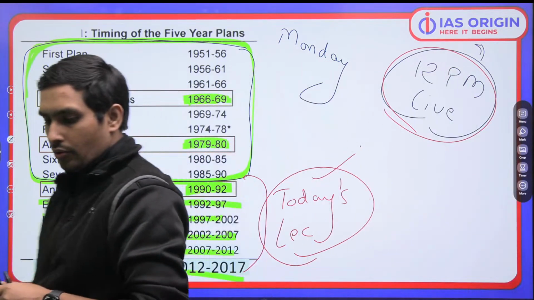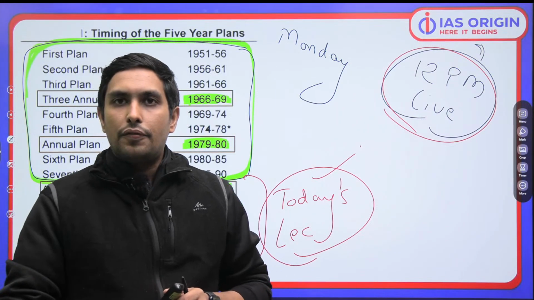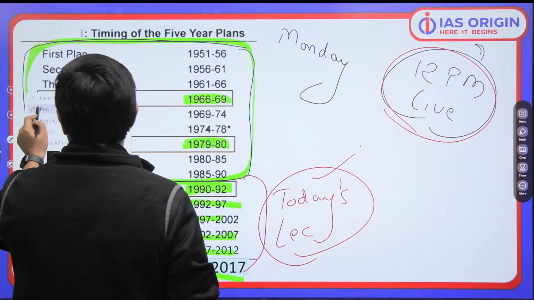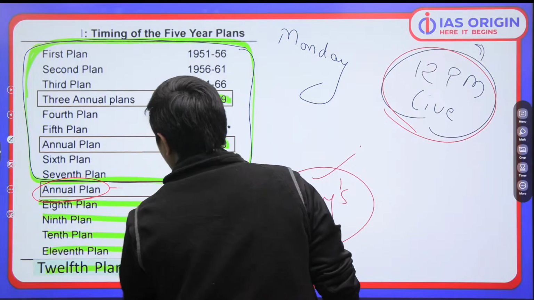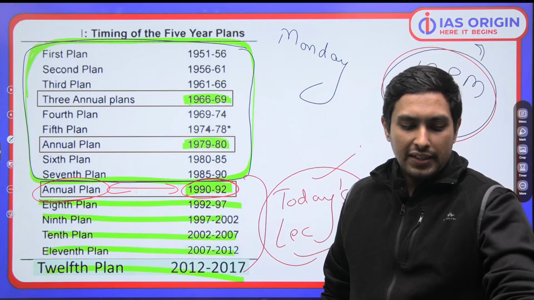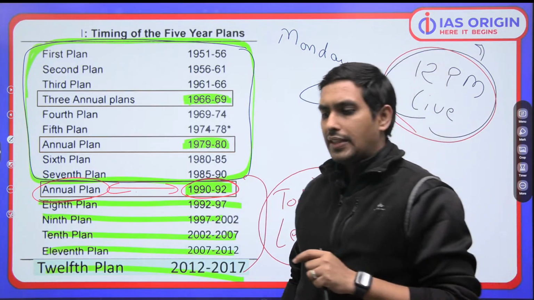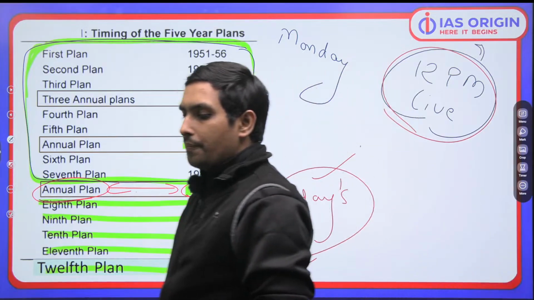Got it? So shall we start? Now, can anyone tell me why we have this break? From 1990 to 1992, we have annual plans. We have no 5-year plan. But why in the first place are we taking this break? That's a basic question. Why are we having this break in the 5-year planning?